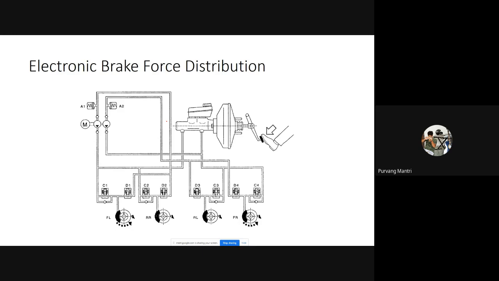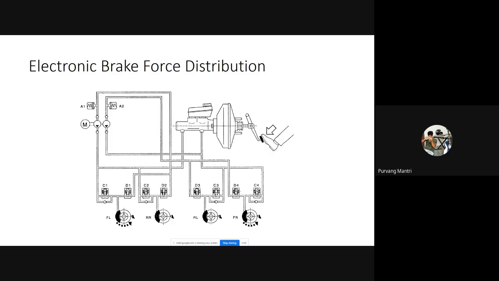There are conditions when your vehicle will oversteer or understeer, or conditions when your vehicle dives or pitches. In those conditions, we need to control the brake force on the front wheels, the rear wheels, or one particular wheel. That can be done by sensing data from the accelerometer provided inside the vehicle, which senses the pitching, yawing, and rolling motion of the vehicle. Based on that data, the microcontroller controls the brake force distribution over the wheels.